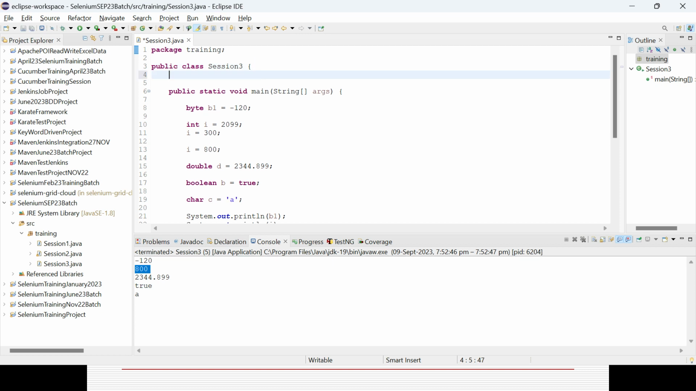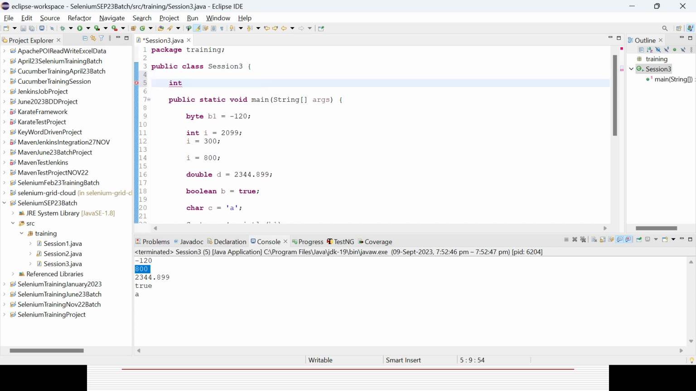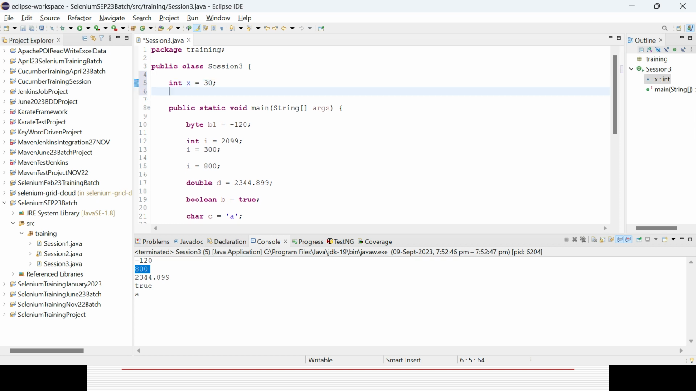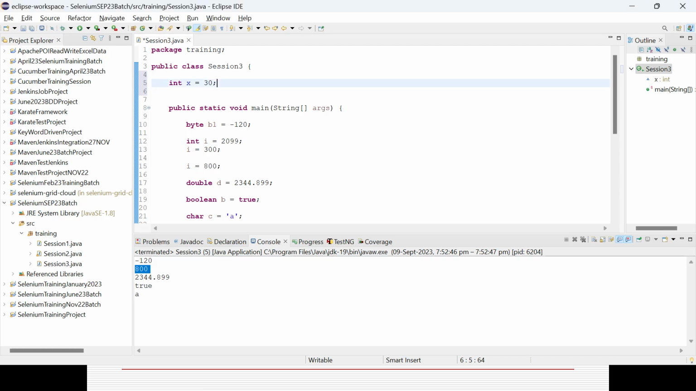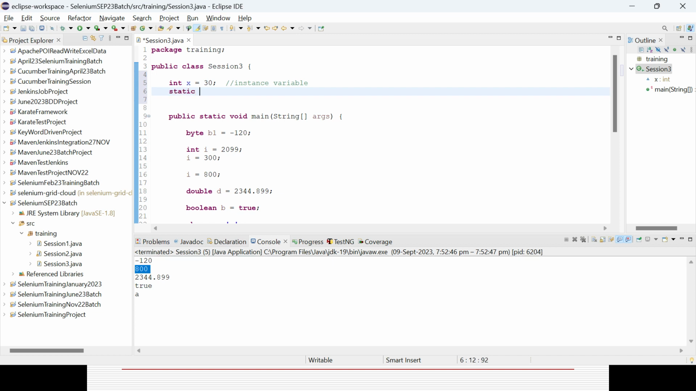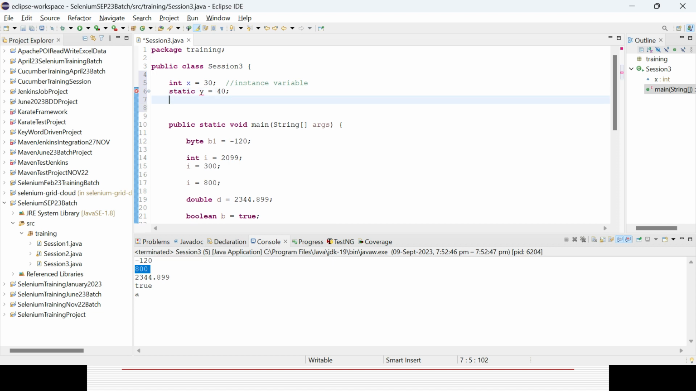So here suppose I can declare some integer, say x equal to 20. Okay, that is called an instance variable. I will let you know why it is an instance variable. And then I can define something called static int y equal to say 40, right? So that is called a static variable.